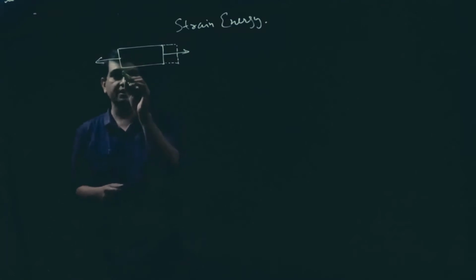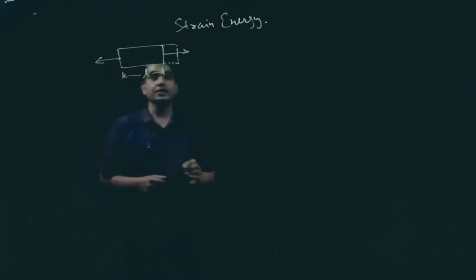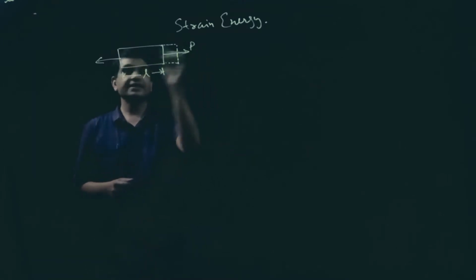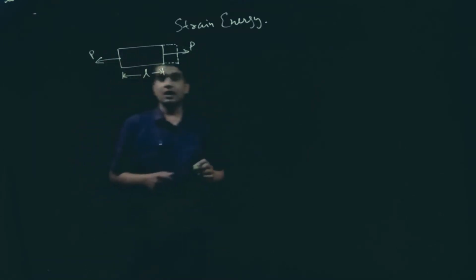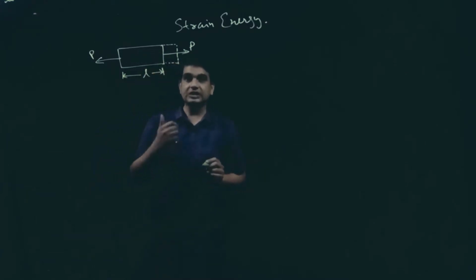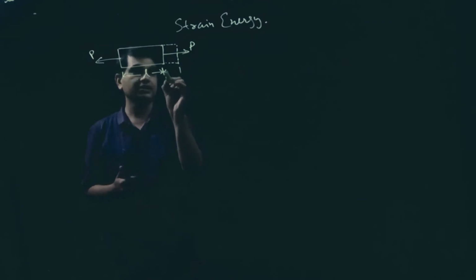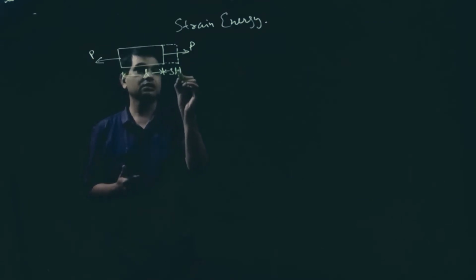Suppose the length of the body is L and now we are applying load on this body, that is P. Remember the condition that the load that we are applying on this body is within elastic limit. Because of this application of load, there is a deformation in the body and this deformation is delta L.